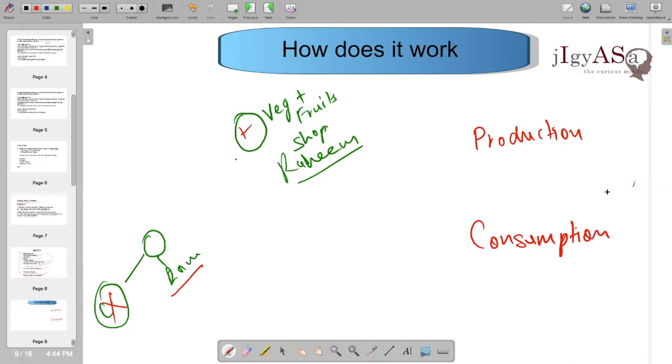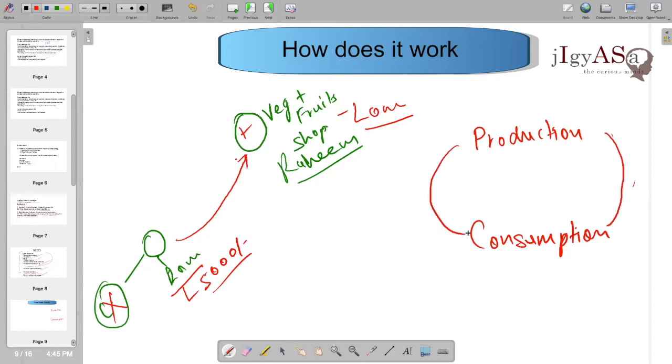Let us assume the government gives some loan to Rahim. From that loan, Rahim goes to the big mandi and takes more vegetables and fruit. At the same time, the government gives Ram some unemployment benefits, let us say 5,000 rupees direct cash transfer. Because of this, Ram can go to the vegetable shop and start purchasing. So the production and consumption process starts happening.